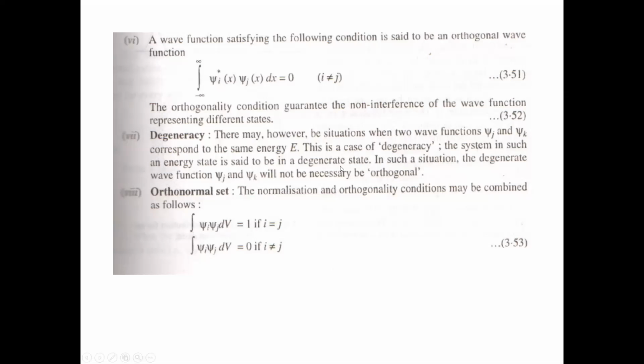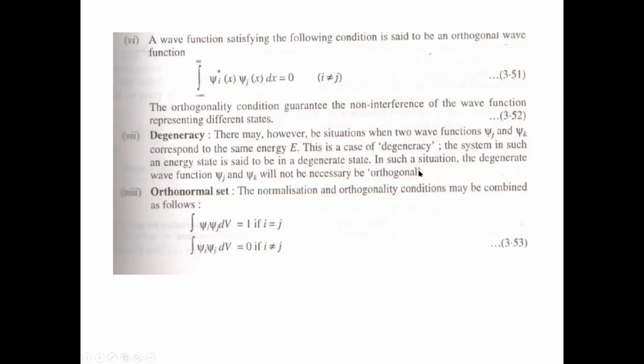बट वो बहुत ही हॉट स्टेट में होता है स्टार, और जब वो बिलियंस ईयर के बाद अपनी डेड स्टेज में आता है, व्हाइट ड्वार्फ बन जाता है, so it becomes completely cooled, temperature becomes very low, और जैसे टेम्परेचर लो हो जाता है तो वहां पर क्वांटम इफेक्ट्स आ जाते हैं. So temperature becomes low such that T is very much less than the Fermi temperature. When the temperature of the system is less than the Fermi temperature, the quantum correction comes in, and that's why in that case the quantum mechanics of the degenerate state is important.